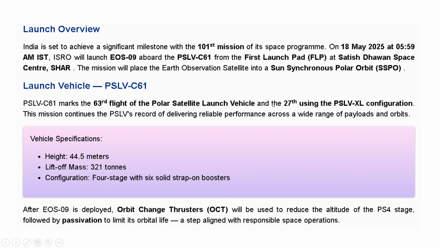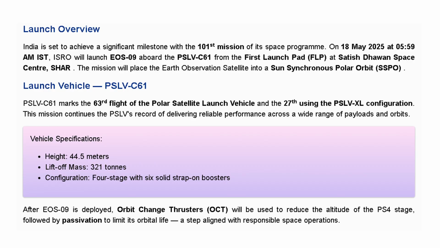What's the objective of this mission and how? Okay, so India is set to achieve a significant milestone with this. This was mission 101 of its space program. On 18 May 2025, at 5:59 AM Indian Standard Time, it was to be launched.